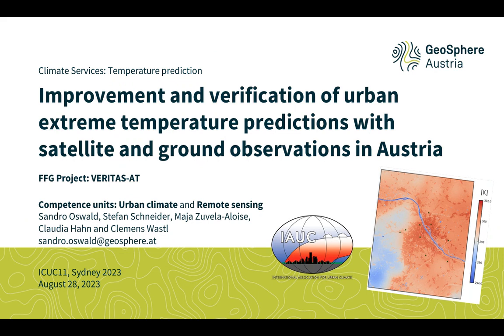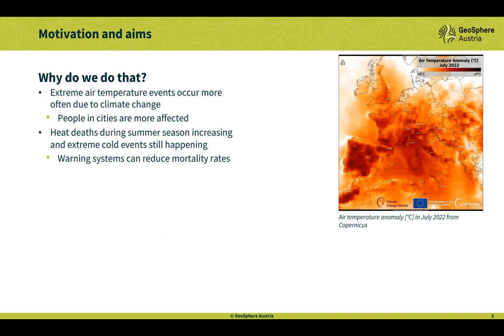My name is Sandro Oswald from the Geosphere Austria, previously called the ZAMG in Austria, and today I'm going to talk about our new model system to predict extreme temperature events and how to verify it with ground and satellite observations. Why we do it, our motivation is, of course, the air temperature anomalies, which occur more often in Europe,